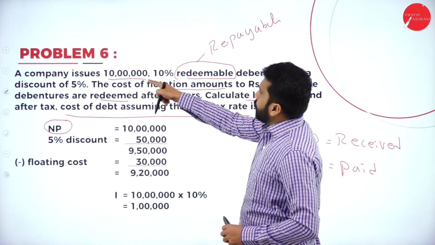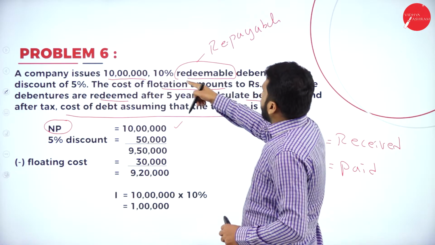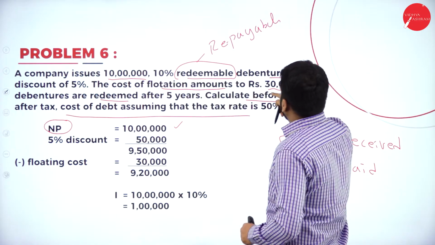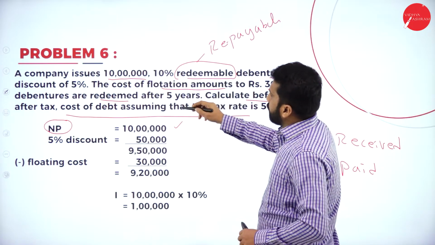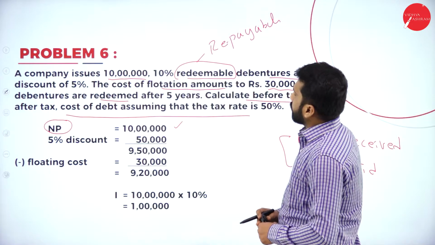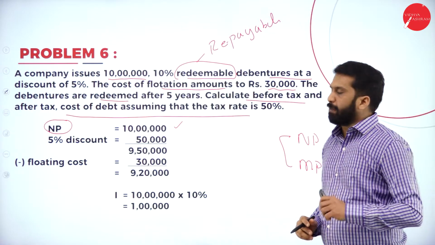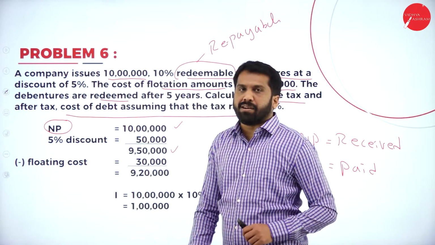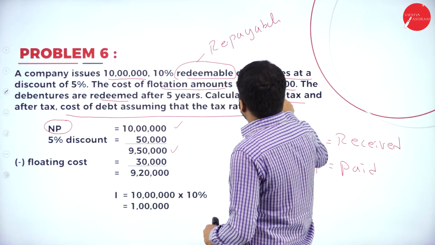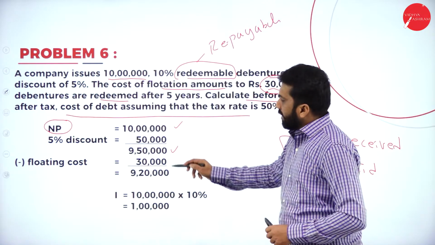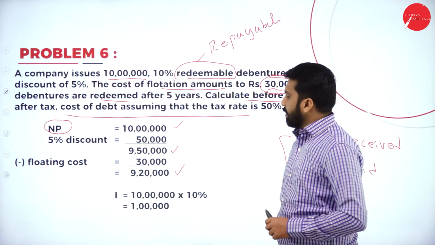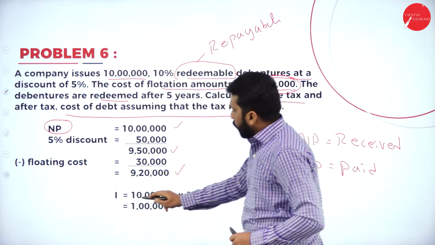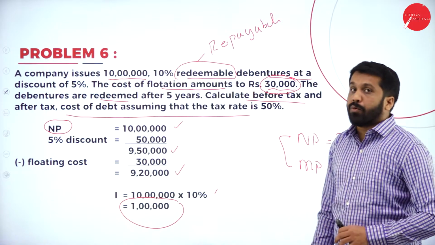Issue 1 lakh, it is 1 lakh. Redeemable debenture at a discount of 5%. Cost of flotation amounted to 30,000. The debentures were redeemed after 5 years. Calculate before tax. What is the discount? We have 5%. Now, 10 lakh minus 50,000 is 9 lakh 50,000. What are the flotation charges? We have 30,000 to subtract. How much did you get? 9 lakh 20,000. What is the interest? 10 lakh at 10%. Interest is 1 lakh. These are the informations we have.